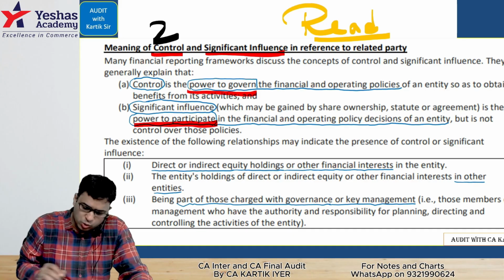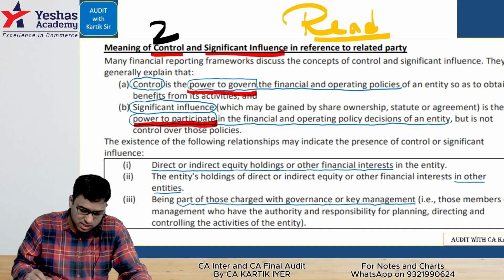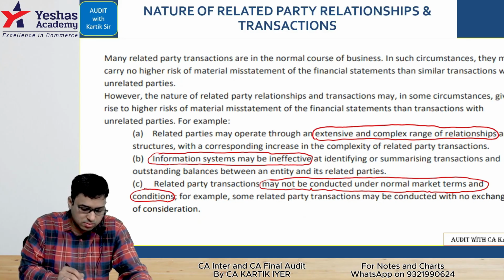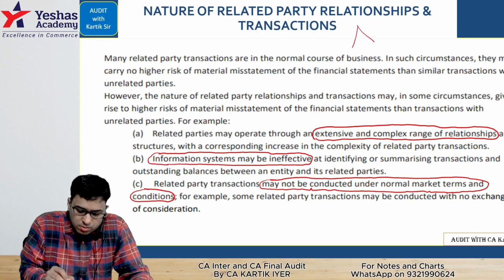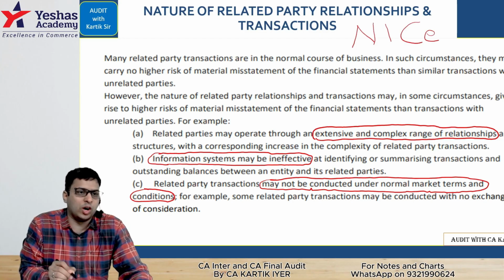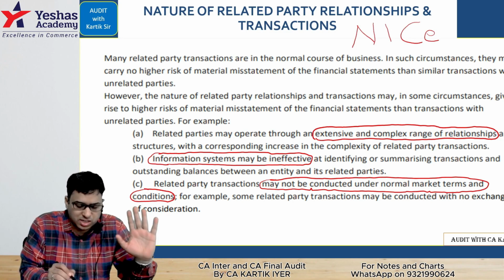Okay. Let's go to question number three. Very good question again. See this. Sir, the nature of related party relationships and transaction. We have done a code called NICE. Again, I am going to tell you again. I am not going into the in-depth explanation here. Simple points coverage. Look here.